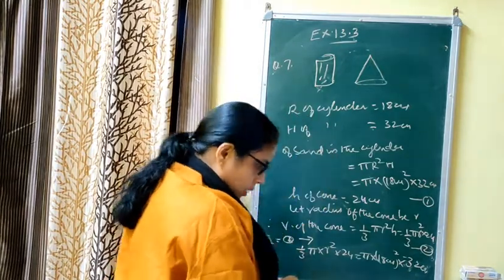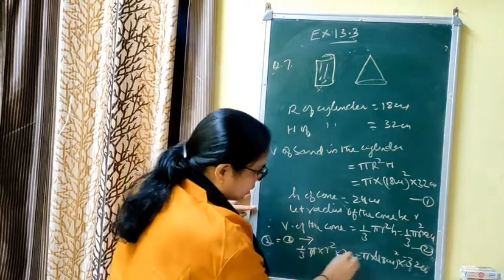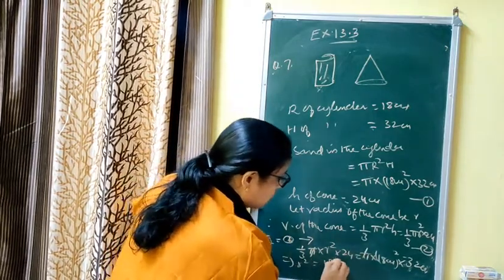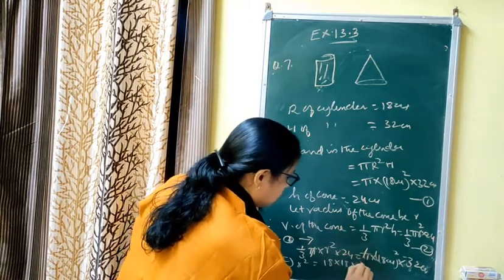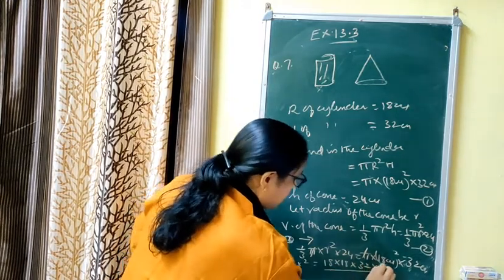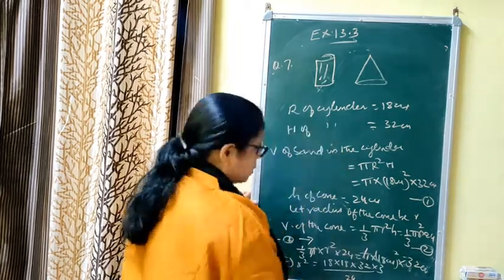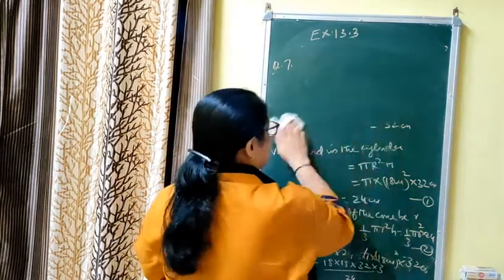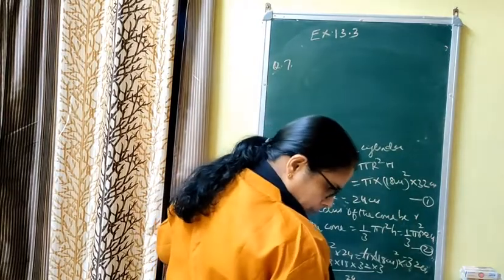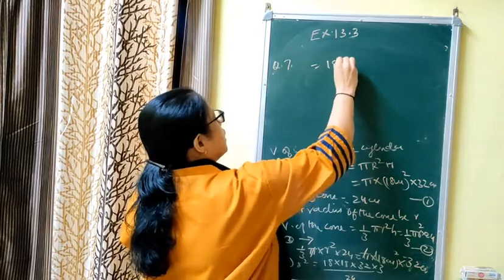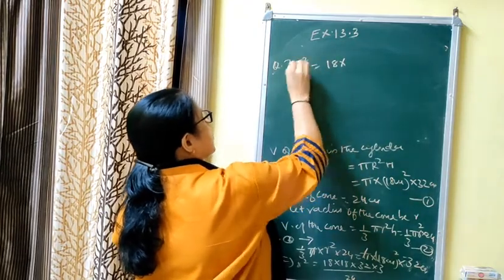That means you have to find r square. Pi is getting cancelled, implies r square is equal to 18 into 32 into 3 upon 24. Let me check. Now we will also have to take the square root, so write it in a simple form. 18 and 18 two times are coming, so we do not change it. It is r square.